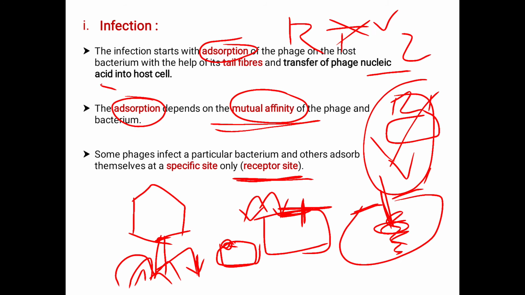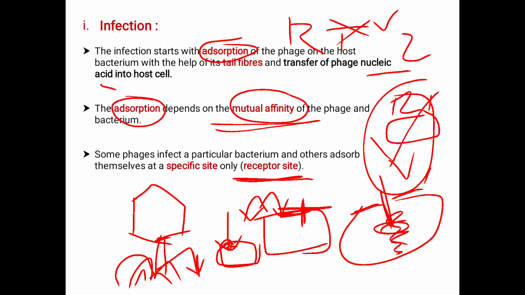The phage comes and infects at this site only. This is called the specific site or the receptor site for the phage to infect. In other cases, there is a particular bacterium that infects the particular host cell.